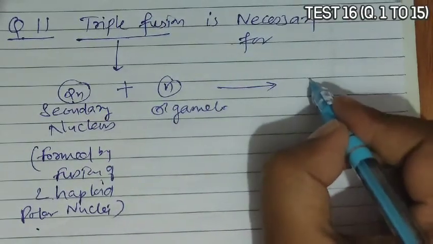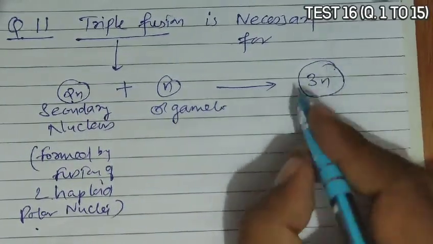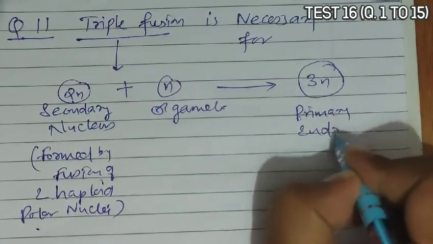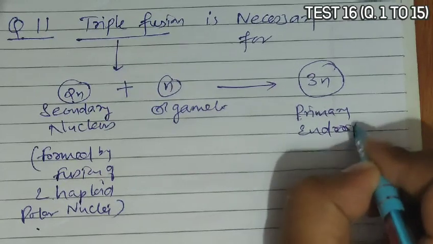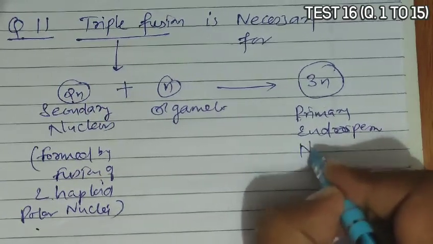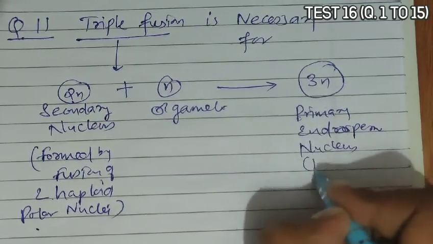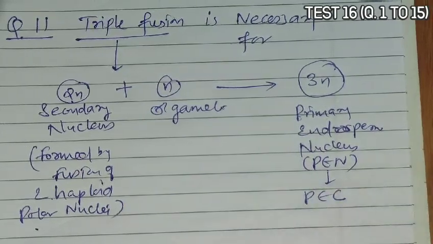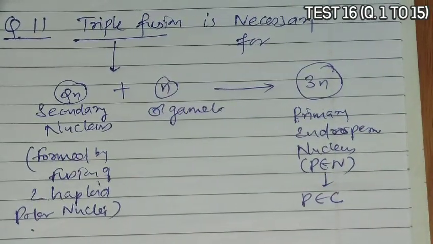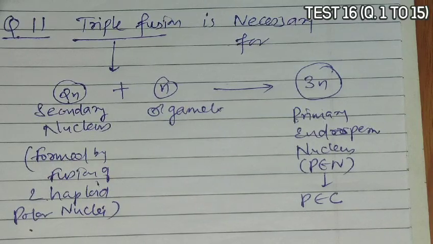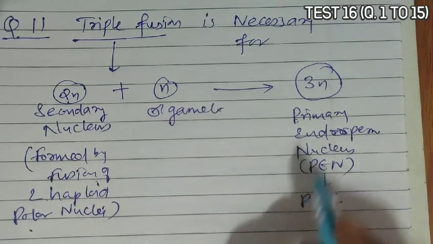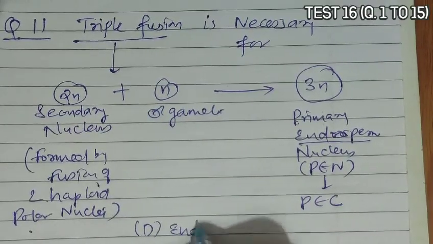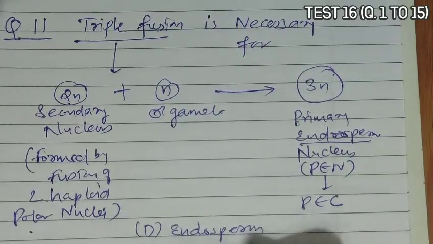this will give rise to the 3n structure, which is known as primary endosperm nucleus, that is PEN, which is formed within the primary endosperm cell. So this triploid structure, which is formed after the triple fusion, is nothing but an endosperm. So option D is the correct answer, that is endosperm.